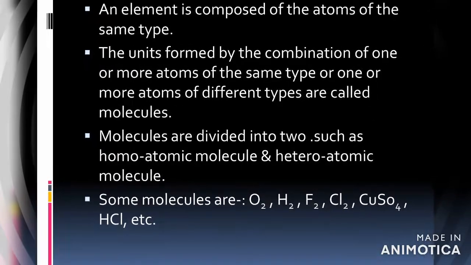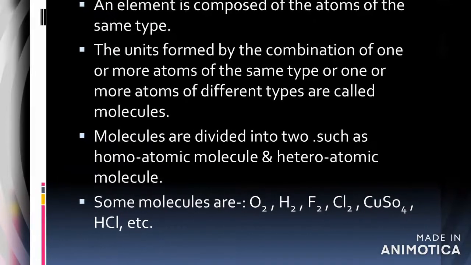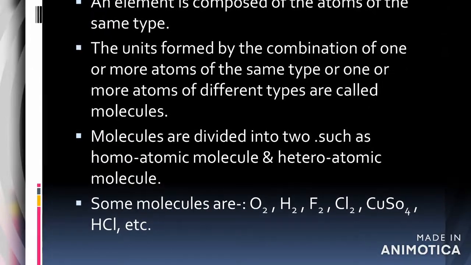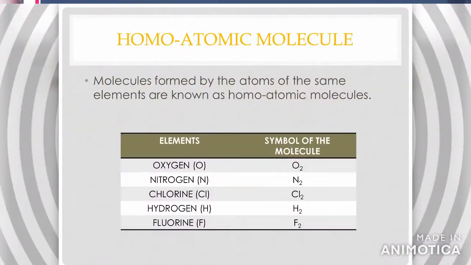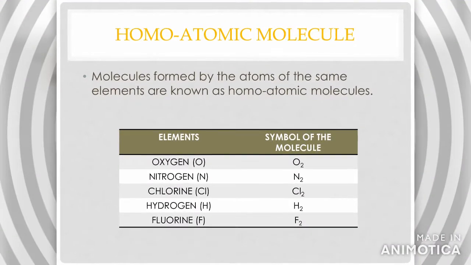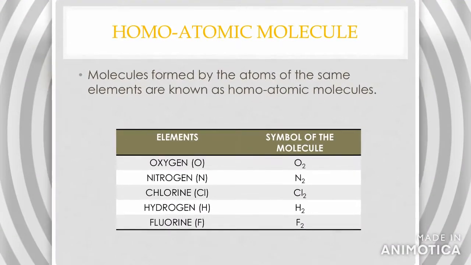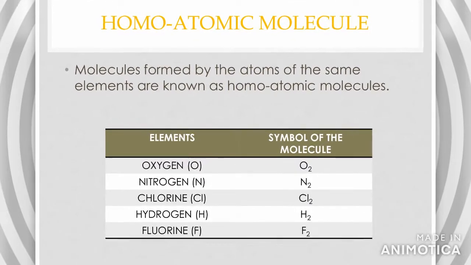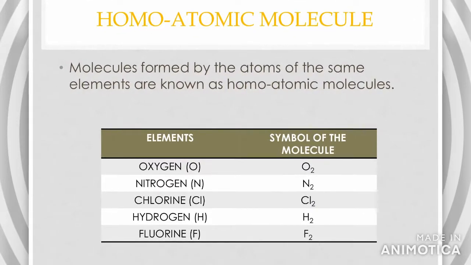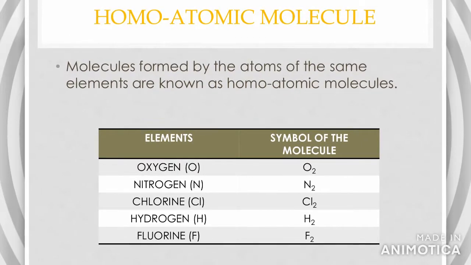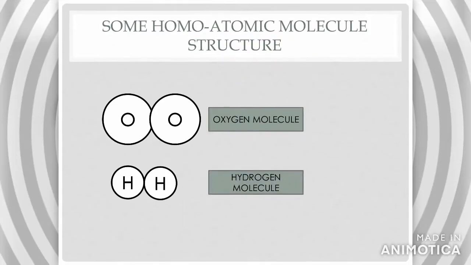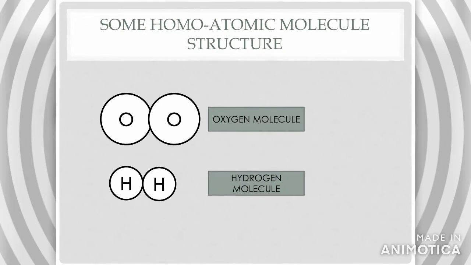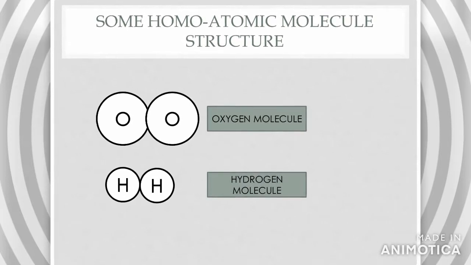The units formed by the combination of one or more atoms of the same type, or one or more atoms of different types, are called molecules. Homoatomic molecules: molecules formed by atoms of the same element are known as homoatomic molecules. These are some structures of homoatomic molecules.